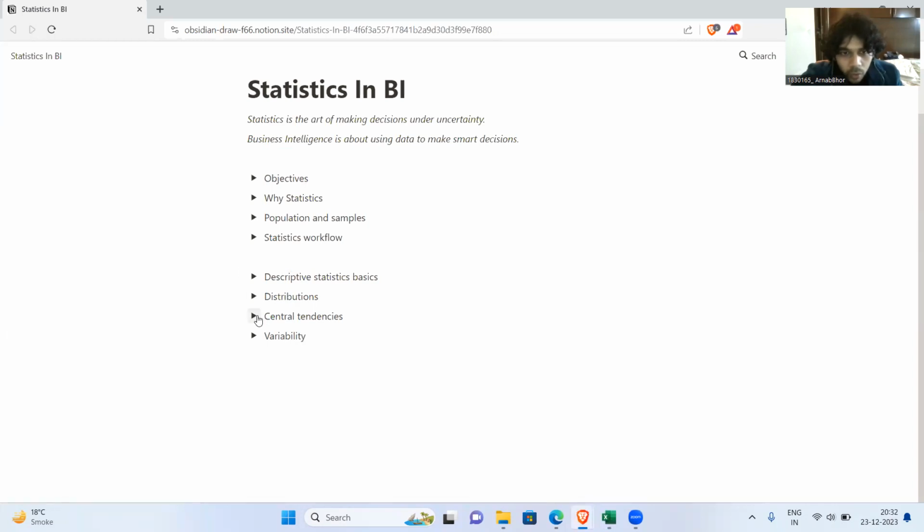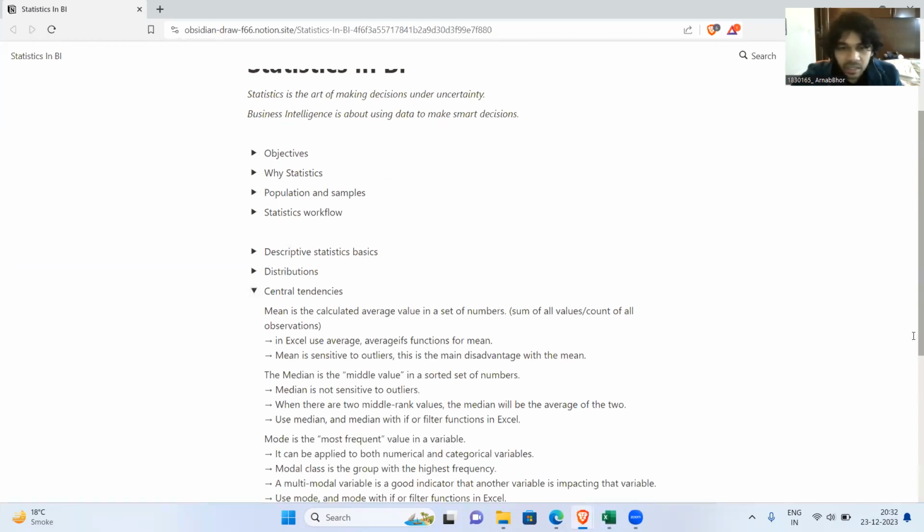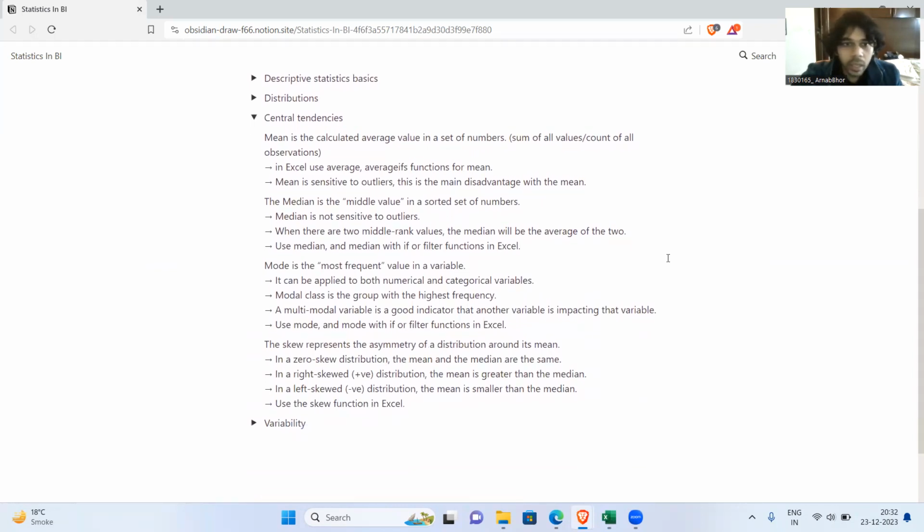Now I would like to move on to central tendencies. Central tendency we all know, right? Mean, median, mode. Now, mean is the arithmetic average. So you take the sum of all the values of a variable and then you divide it by the number of times they occurred. That's a mean. So in Excel, you have this formula called average. You can use that, or you can use average for a specific category. For example, I want the average number of sales only for Mondays. That's where we'll use something like AVERAGEIFS.